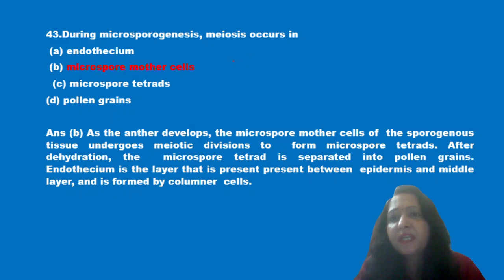Next question is, during microsporogenesis, meiosis occurs in endothecium, microspore mother cell, microspore tetrads and pollen grains. Now we know as anther develops, these microspore mother cells undergo meiotic divisions and form these microspore tetrads. Now after dehydration, the microspore tetrad is separated into pollen grains, and this endothecium is the layer which is present between the epidermis and middle layer, made of columnar cells. So option B is the correct answer.